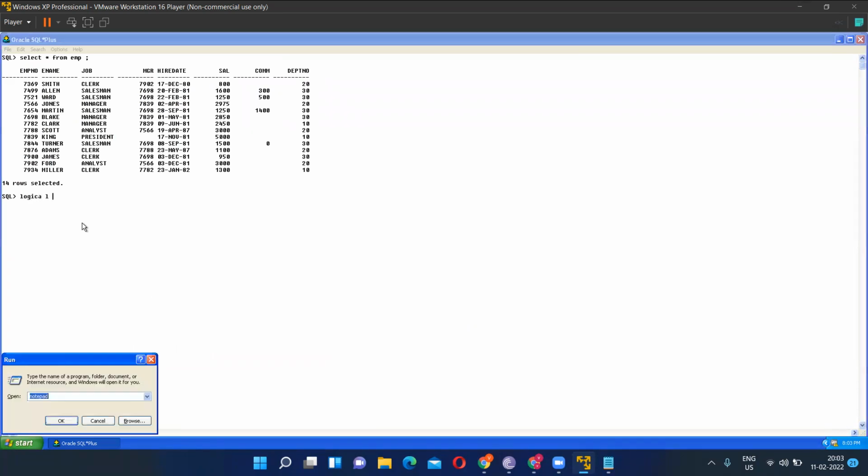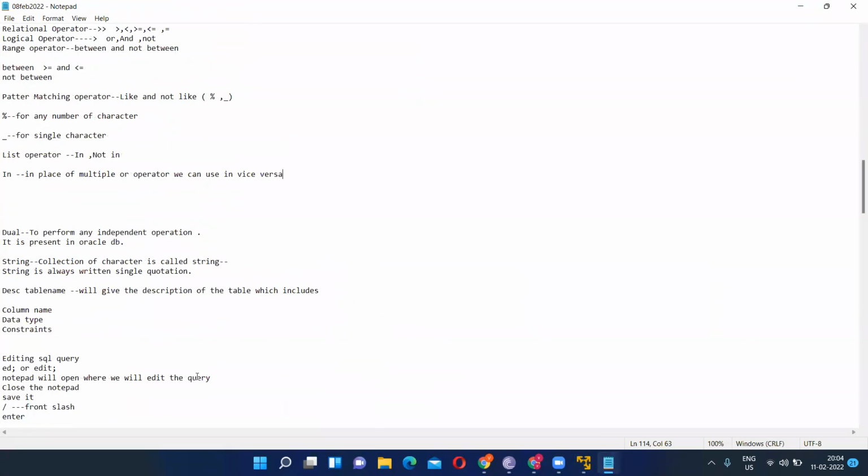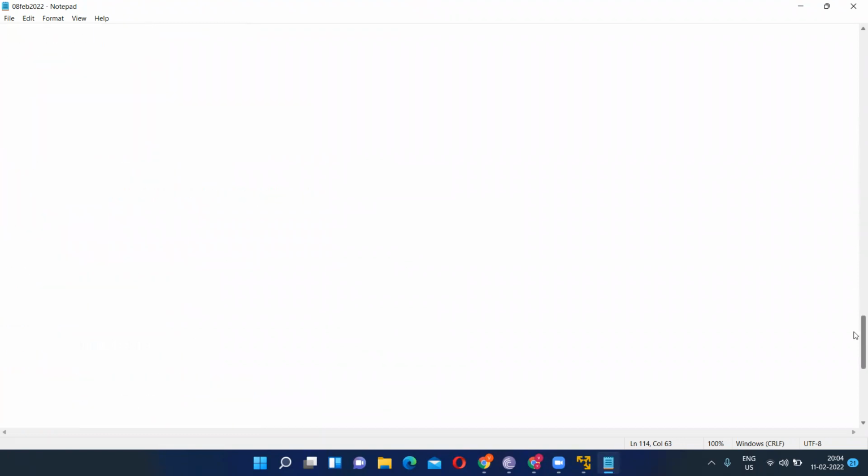And which are the types of logical operators? AND, OR, NOT. Okay, then AND, OR, NOT, then logical operator. Then what are the other operators we have learned? Relational operator: greater than, less than. Okay, okay. And arithmetic operator. Arithmetic operator: divide, multiply, plus, minus. Okay, okay. Then what about others?